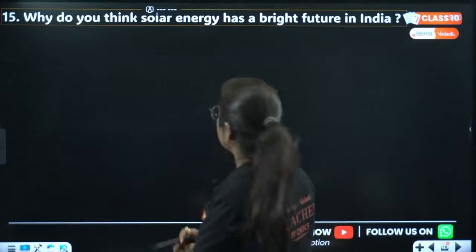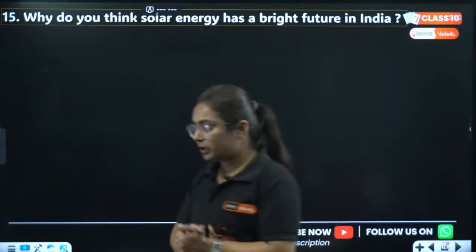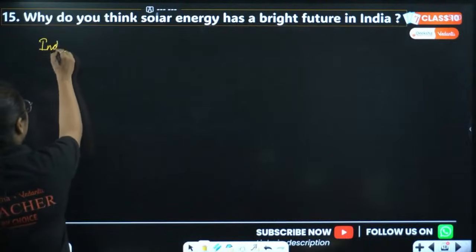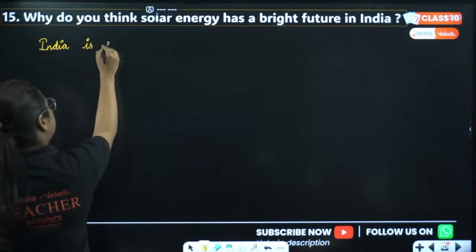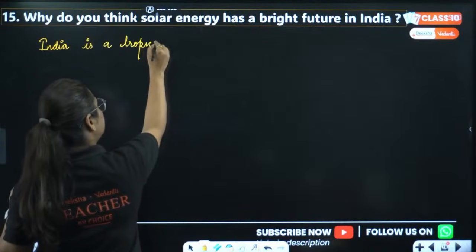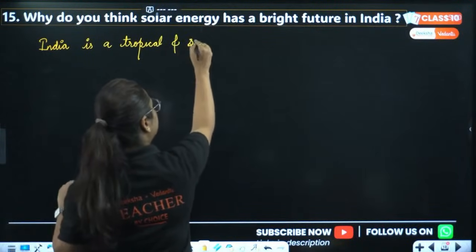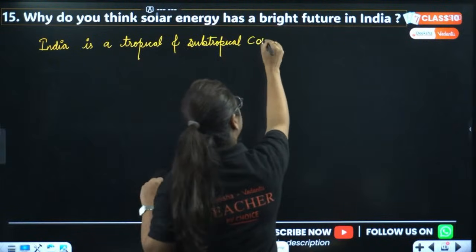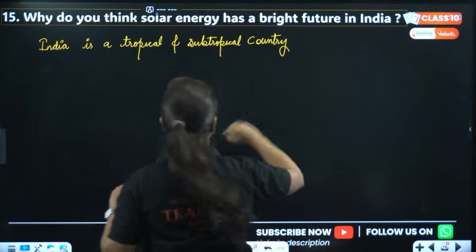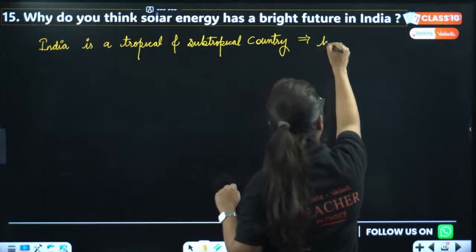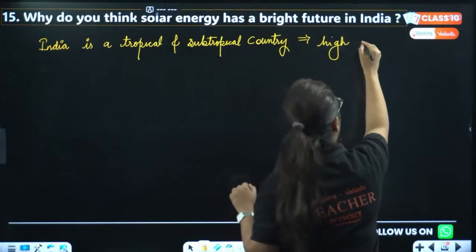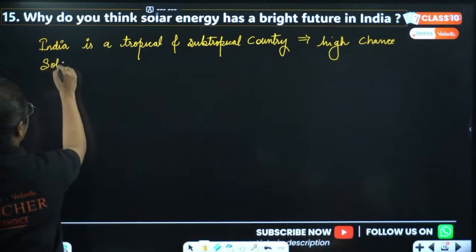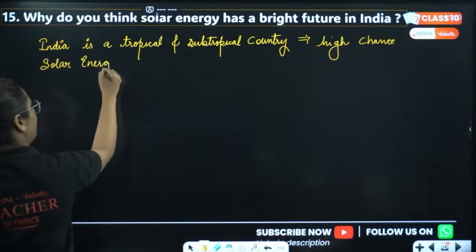Okay, important question, that's the 15th one. Why do you think solar energy has a bright future in India? Bhai, most important question, it can be a competency based question also. It is a 2-marker question, so this is how you will frame the answer. India is a tropical and subtropical country. Because of this, it has a high chance that we can use which type of energy, beta? Solar energy. First point is this.